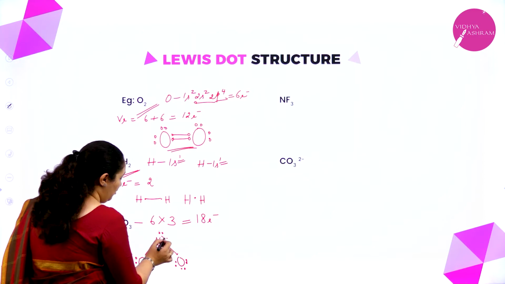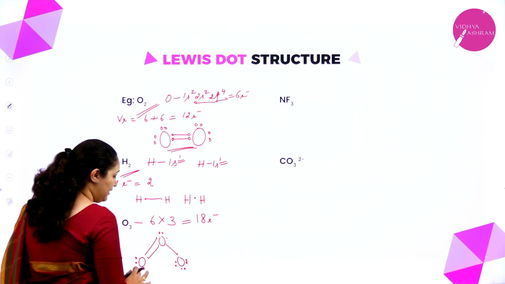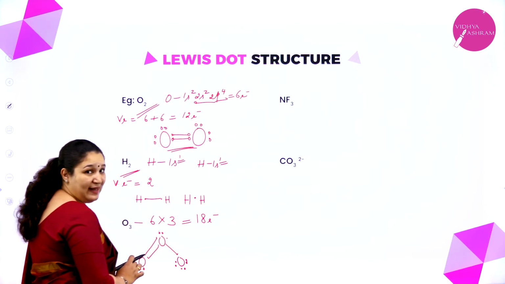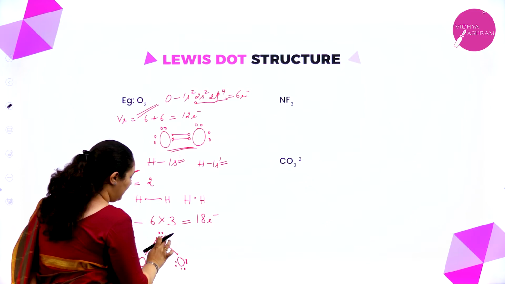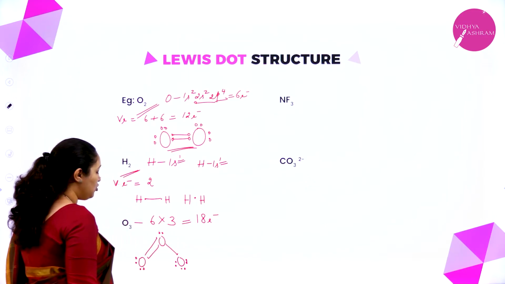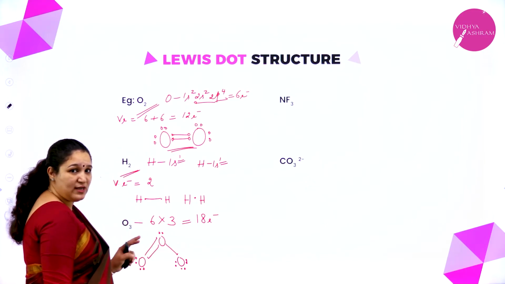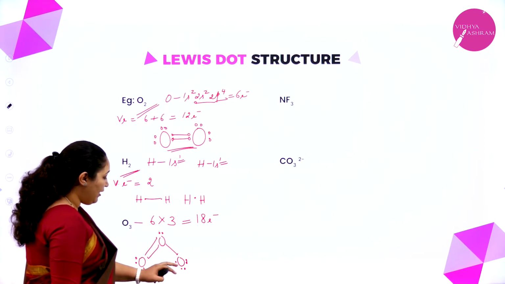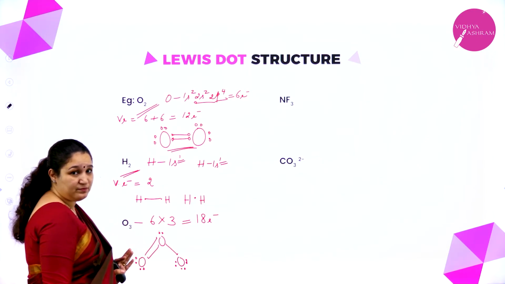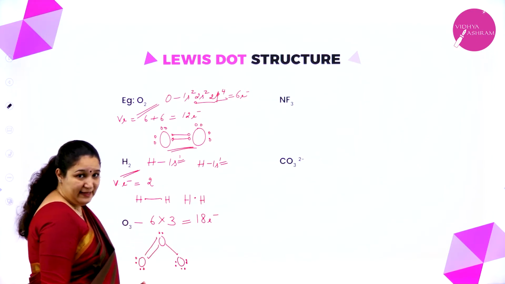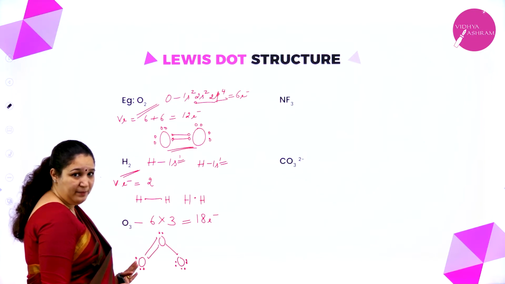1, 2, 3, 4, 5, 6, 7, 8. It has got 8, but it has got 1 electron extra, isn't it? So I'll rub it off. So I am rubbing this electron. So my second oxygen atom also has got the octet. Now I have to see the last one: 1, 2, 3, 4, 5, 6, 7, 8. Even that has got 8. All 3 have got 8 electrons now.